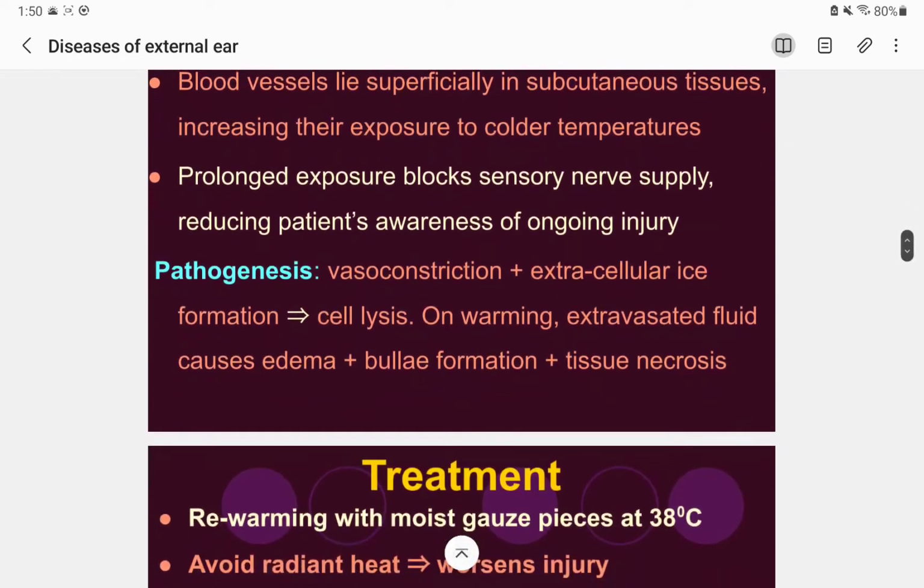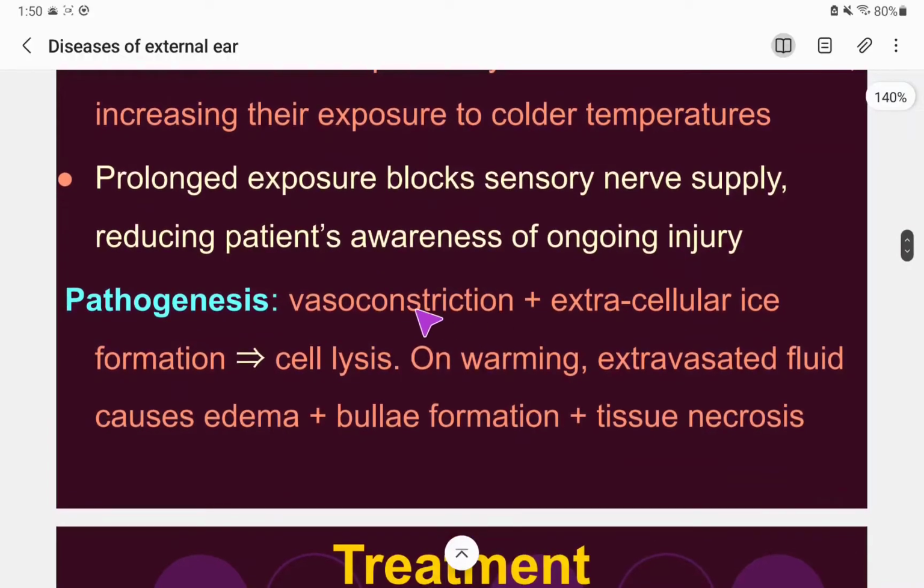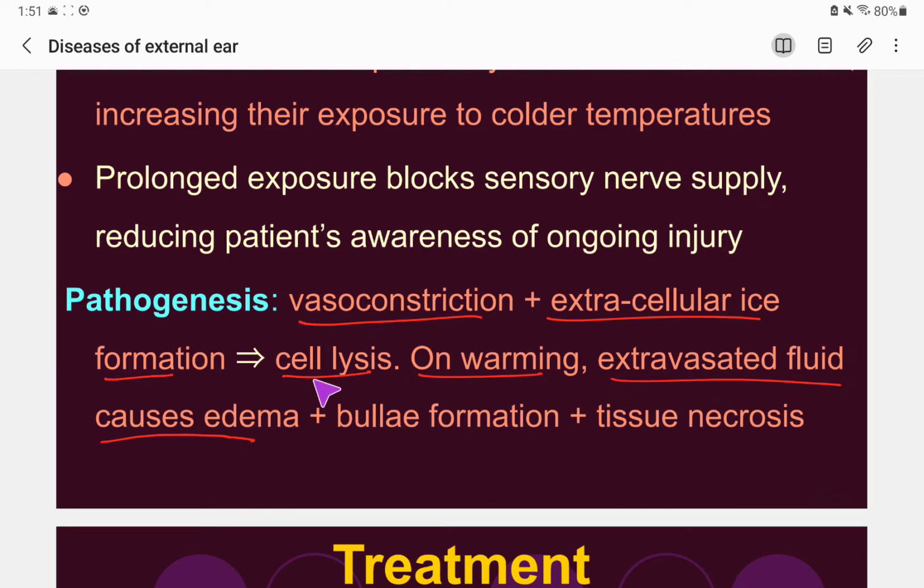So pathogenesis, how does this exactly occur? Vasoconstriction in the cold environment, and due to extracellular ice formation in the extracellular fluid, ECF, icing happens, and then the cell will die. Vasoconstriction, no proper blood supply, extracellular ice formation will lead to cell lysis. On warming, the extravasated fluid causes edema, and the pinna or auricle becomes edematous. After edema, on warming, bulla formation will lead to tissue necrosis.